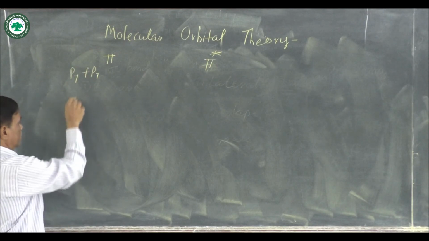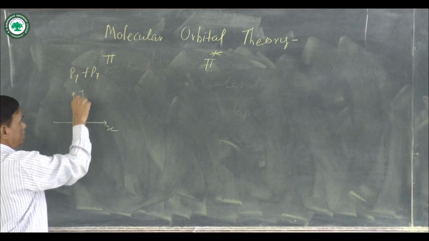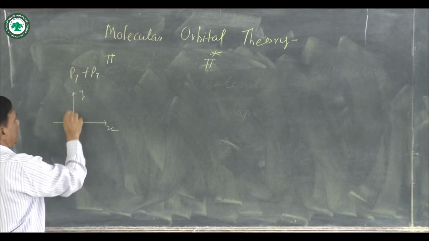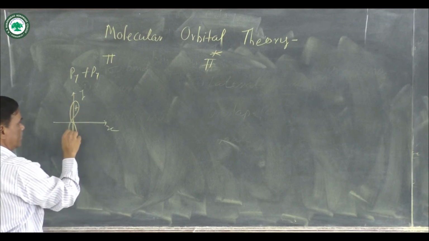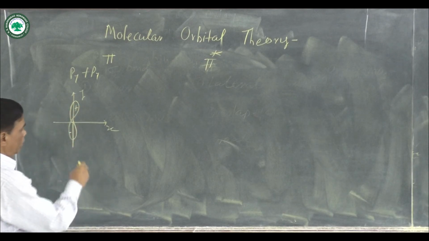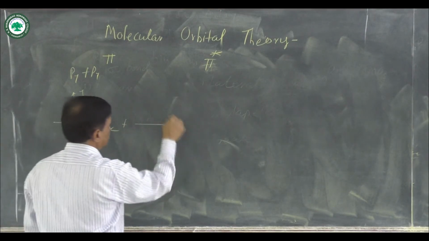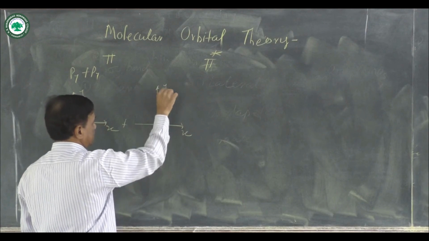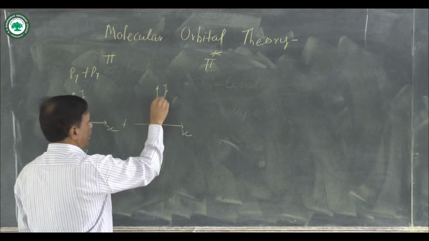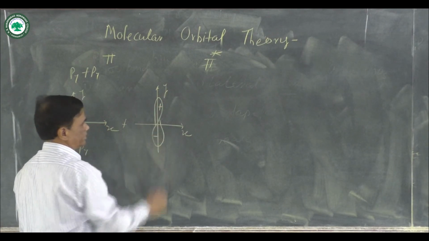Suppose this is the x-axis and this is the y-axis, and p orbitals are dumbbell shaped, with plus and minus. This is the first py orbital combined with the second py orbital.